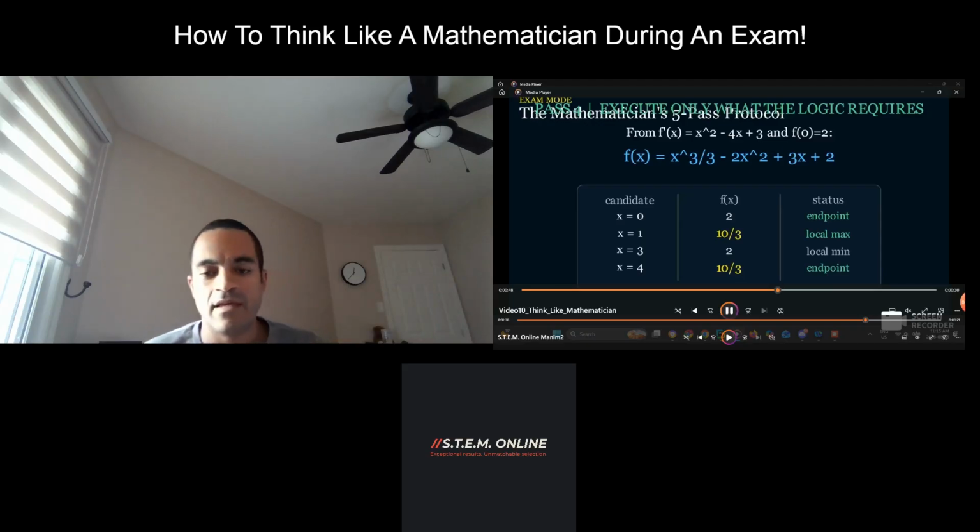At x equals 3, we get f of x being 2, a local min. And at x equals 4, f of x gives us 10 thirds, another endpoint. So we know where our endpoints are and our local max and local minima.